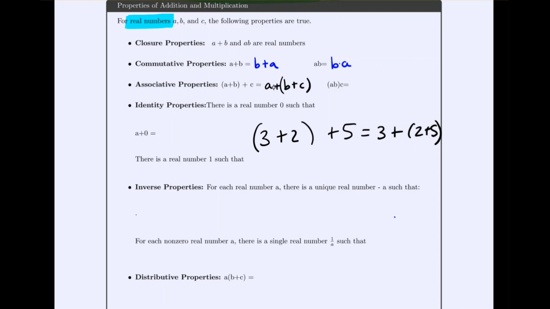Notice the parentheses switch who gets added first, and this is the same for multiplication. A times B then times C is the same as A times B times C first. That's called the associative property.